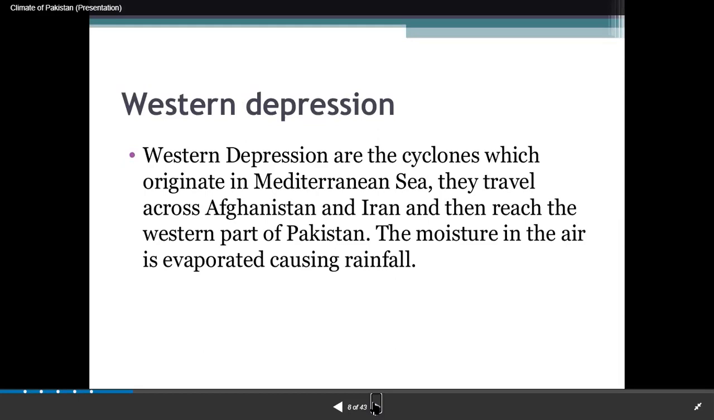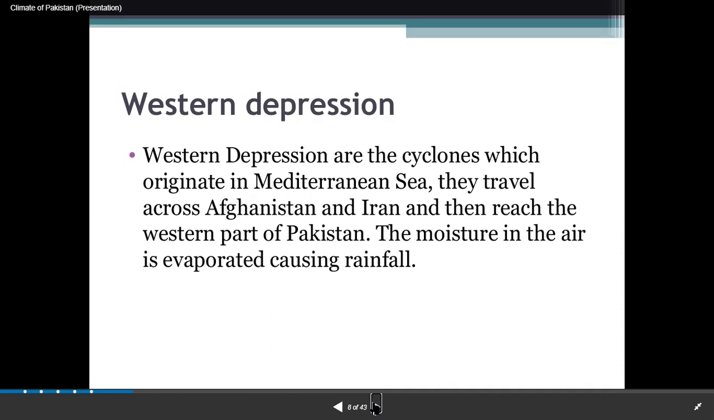So when we talk about monsoon, it is common in coastal areas, right? And then again some little rainfall in the arid zone also, right? Now let's talk about western depression, which is common, and yes, sorry, monsoon is common in the highland zone also. So Western Depression is common in the lowland zone area, right?